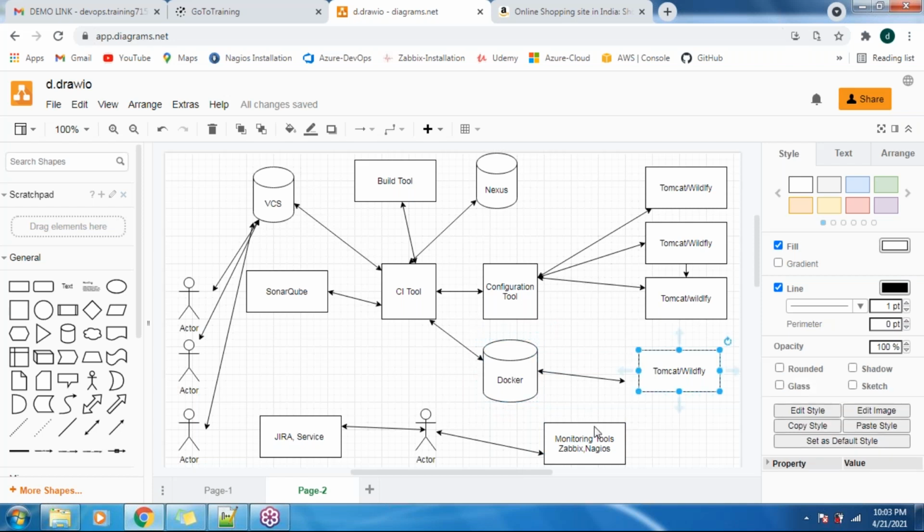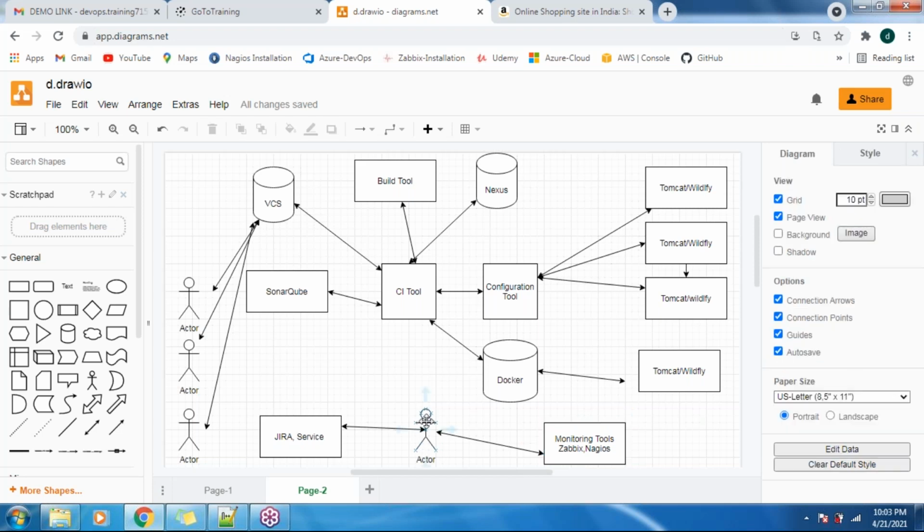Then comes the monitoring tool. This monitoring tool is going to monitor our infrastructure as well as our application here. If anything goes wrong with your infrastructure or with your application, this monitoring tool will send the notification to the supporting team member, like L1 support, L2 support.